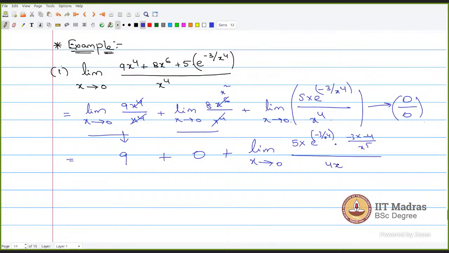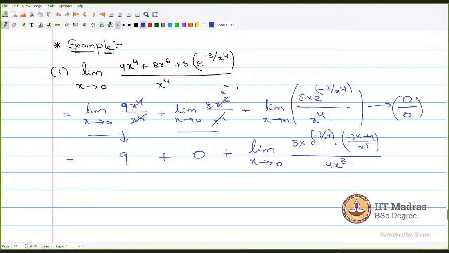Sir, can you explain the 9 plus 0 part, please, once again? 9 plus 0. See here, you can actually cancel out x power 4 and x power 4, and you will get 9. The limit as x extends to 0 of 9. What will be the value of constant 9? It will be 9 only. So you just cancel out this x. It is independent of x now. Oh, yeah. This value is 9 only. Okay. Here also you cancel out x power 4 and x power 6.